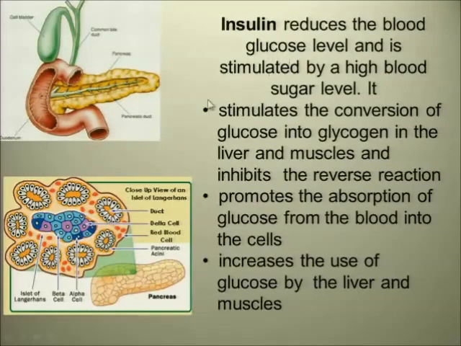We will see the negative feedback mechanism between insulin and glucagon, and I will demonstrate it to you. But very important, remember, and I don't know why learners forget that, insulin reduces blood glucose.